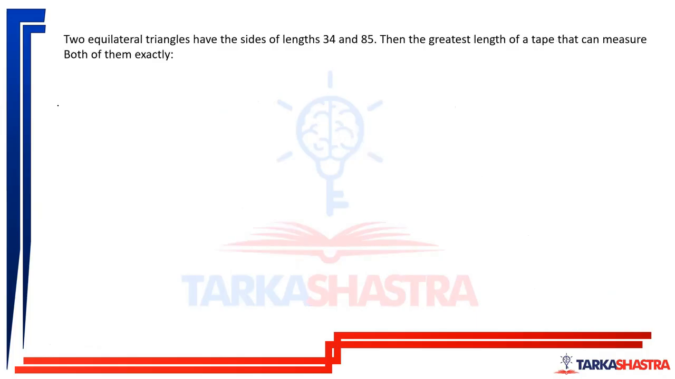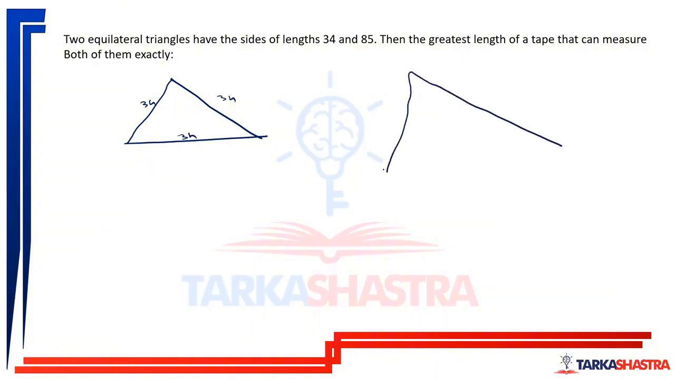Moving forward, two equilateral triangles have sides of length 34 and 85. Pause the video, try to solve the question. I'll directly continue here. Then the greatest length of the tape that can measure both of them exactly. So 34 and 85. This is 34, 34, 34, and then you have 85, 85, 85. These are your equilateral triangles.